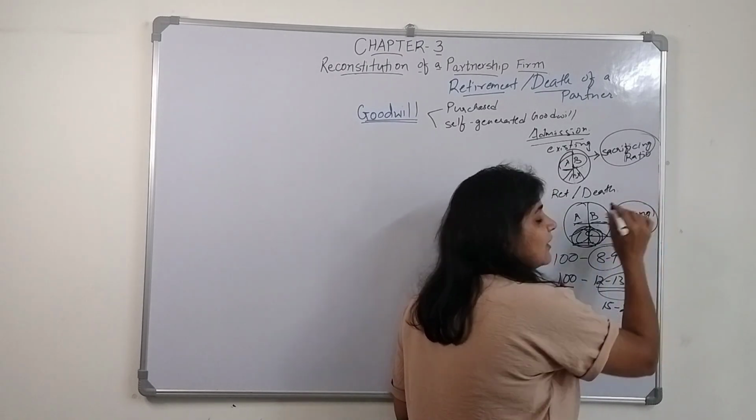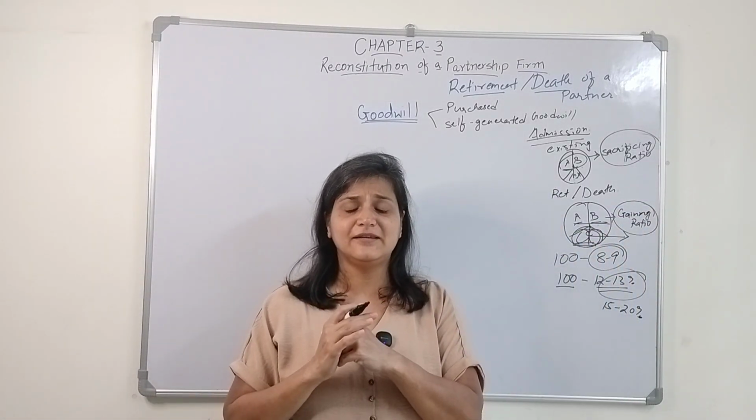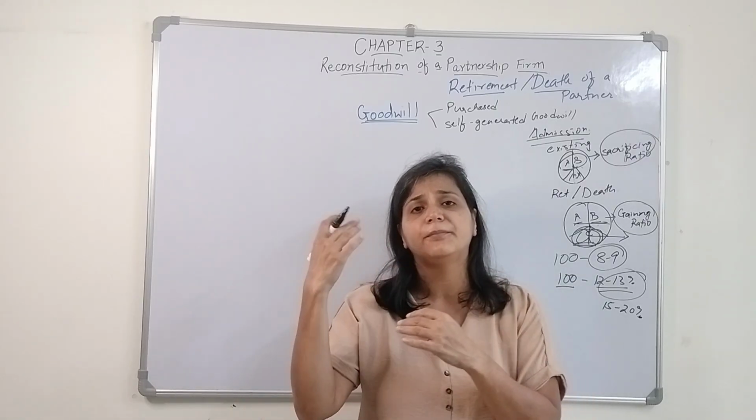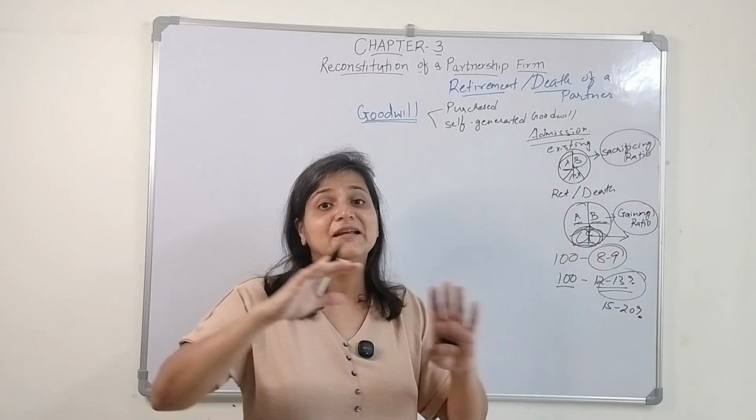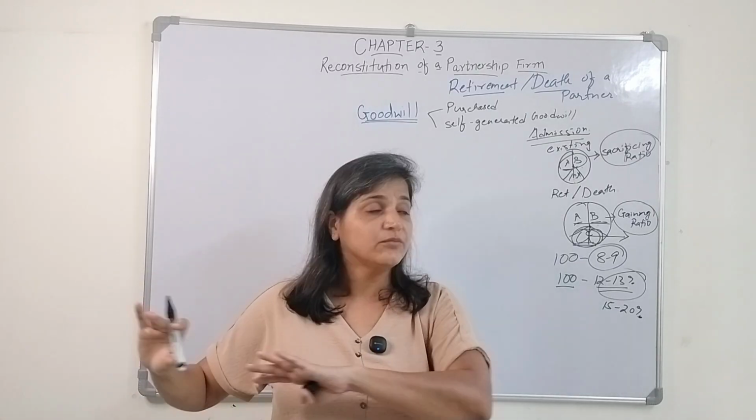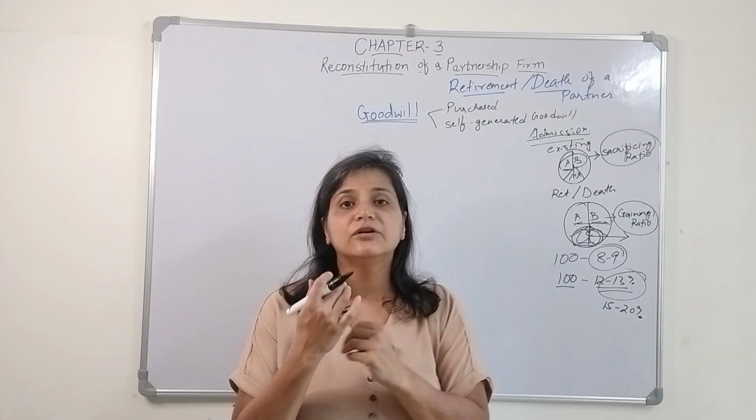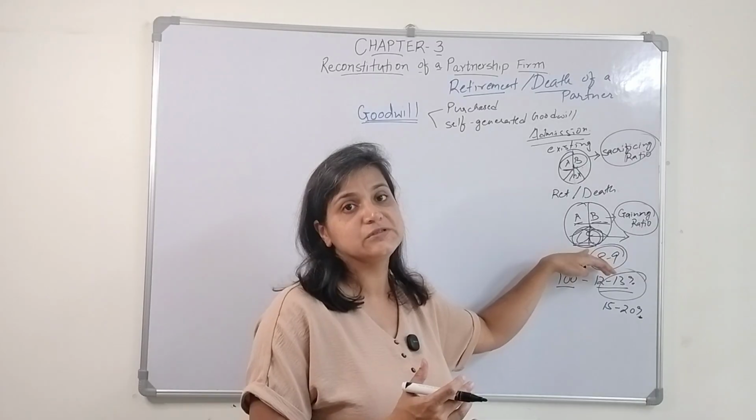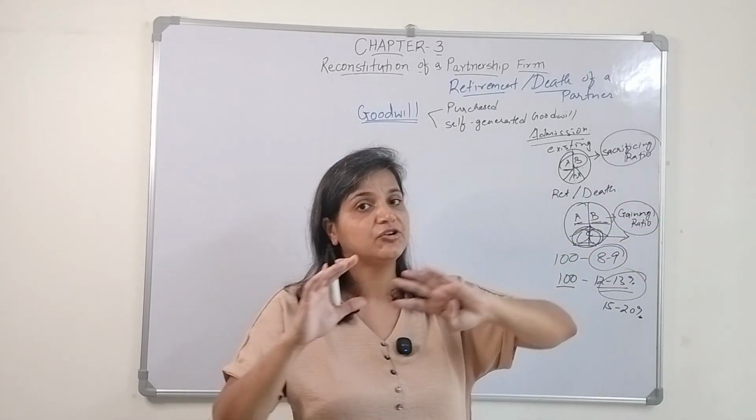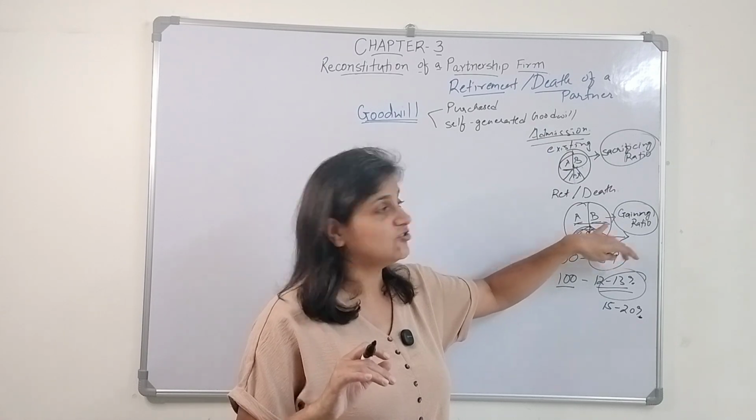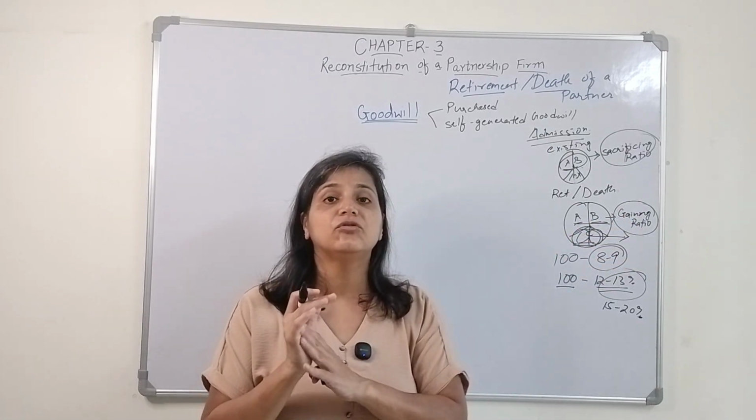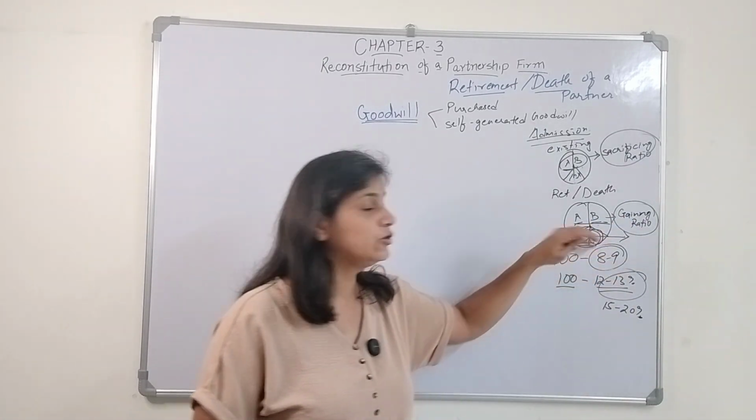So try to understand, whosoever is gaining has to give to the partner who is sacrificing. Here C is sacrificing, C is exiting from the business, so A and B have to give the premium of goodwill to C in whatever ratio they are going to gain in future from C's share. So in the gaining ratio, they are going to give the goodwill amount to C.